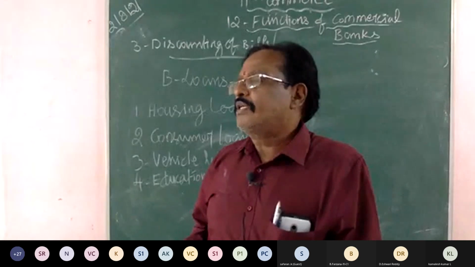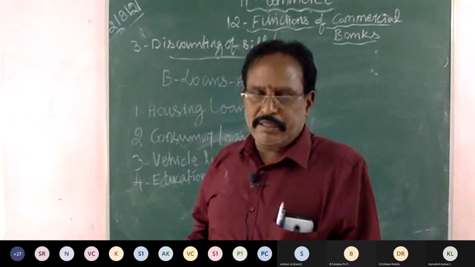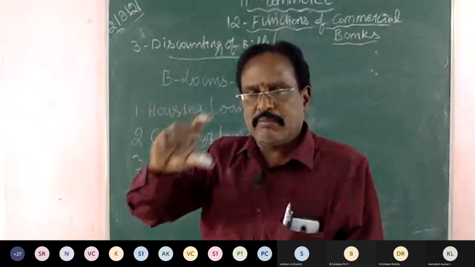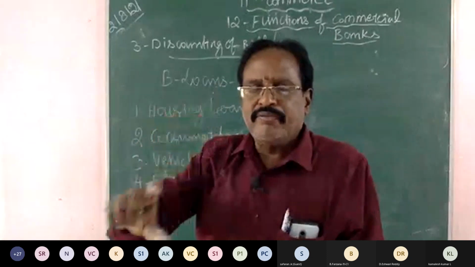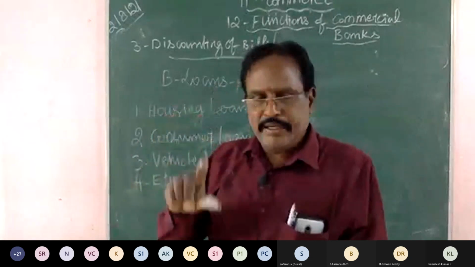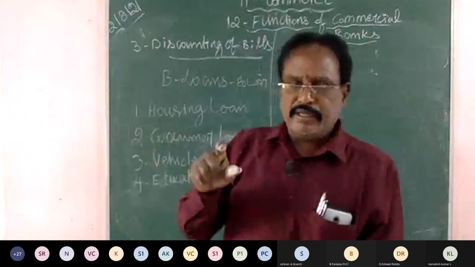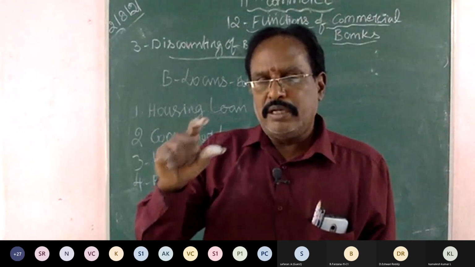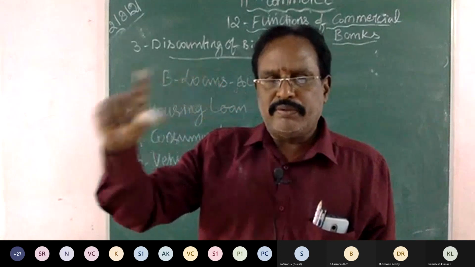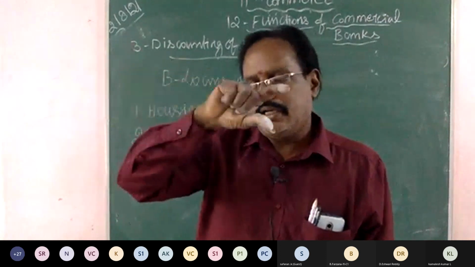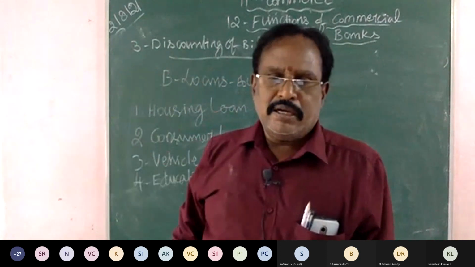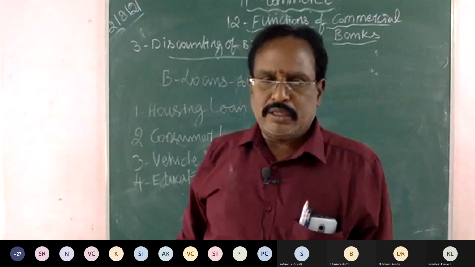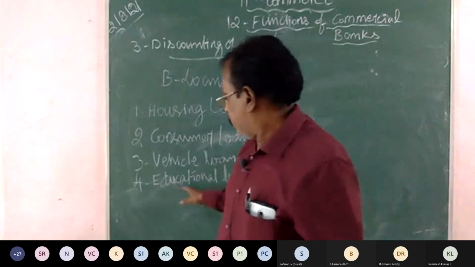If you are asking for 50,000 rupees yearly, they will sanction the money every year. A degree means 3 years, engineering means 4 years. For all the years they will give regularly, yearly 50,000, 50,000, 50,000, 50,000, as the fees of the student. So that is called an education loan.